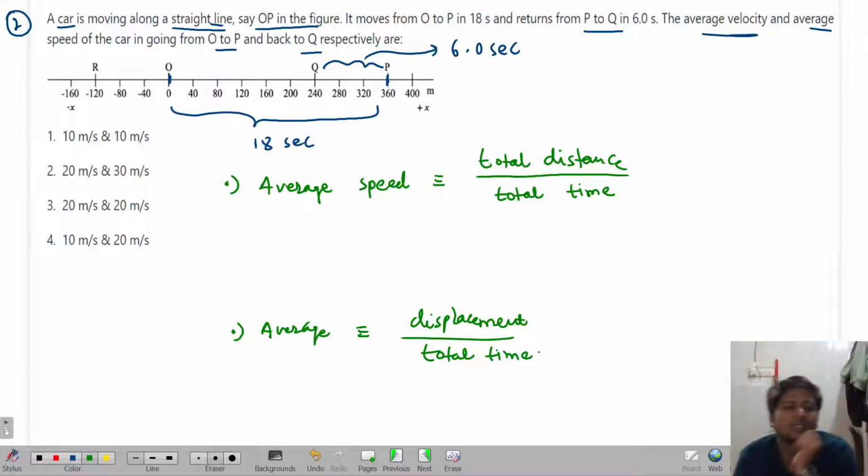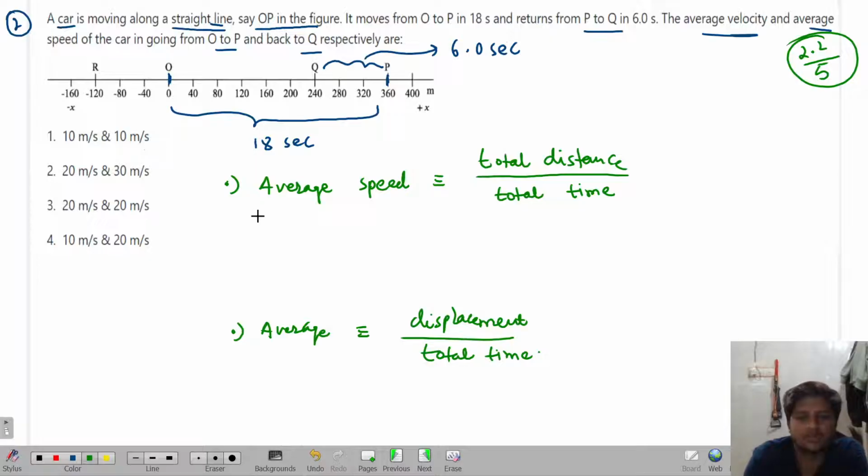Try to do it fast. It is a little bit confusing problem. If I want to rate this question out of 5 marks, I'll rate it as 2.2, maximum 2.2. Yuraz, option 4. Anyone else? Yasmin, Yuraz has given the answer. Everyone try. Be fast.